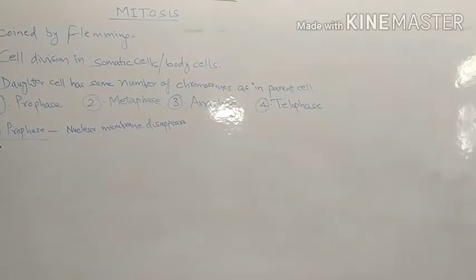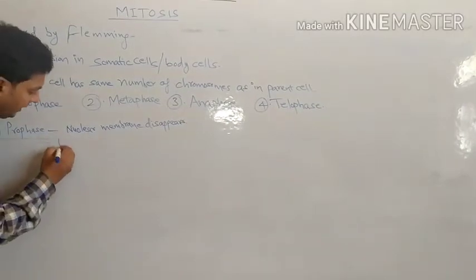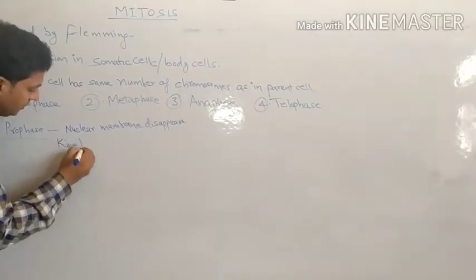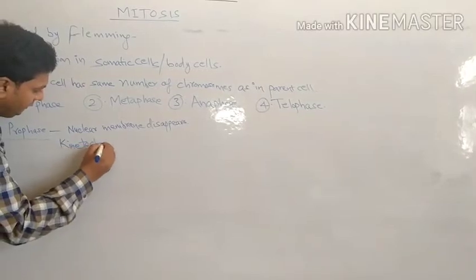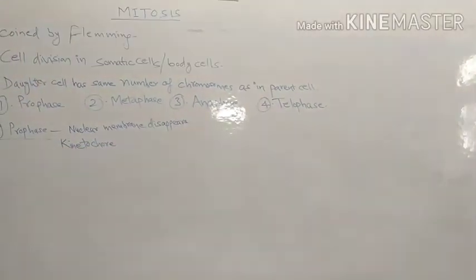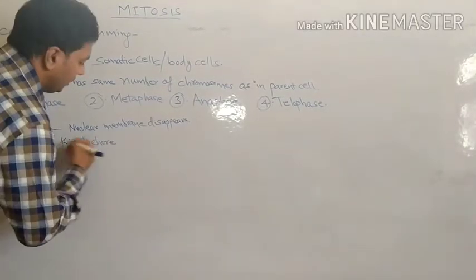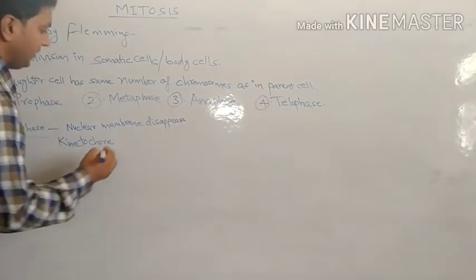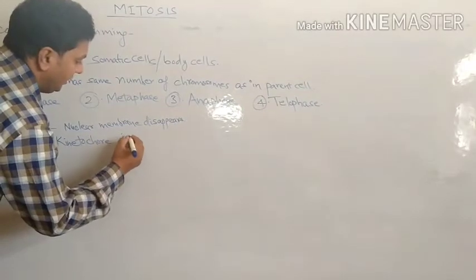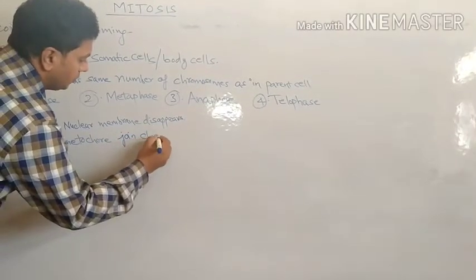Kinetochore joins the chromatids. Kinetochore is made up of protein, and there are 2 kinetochores, one with each chromatid.